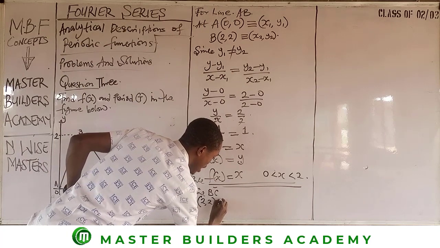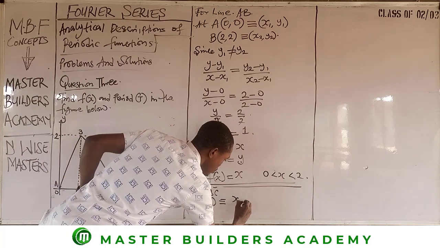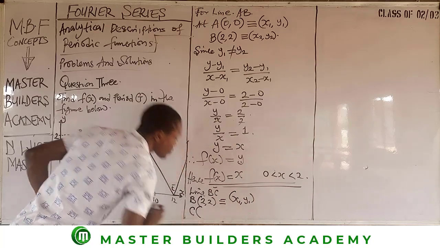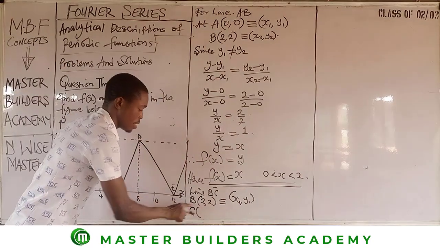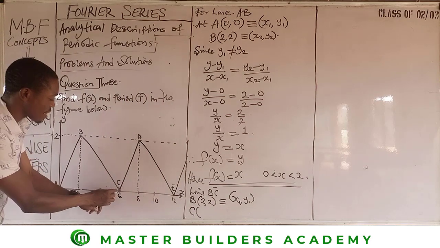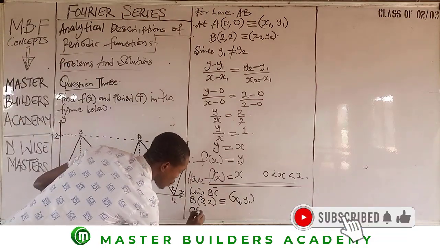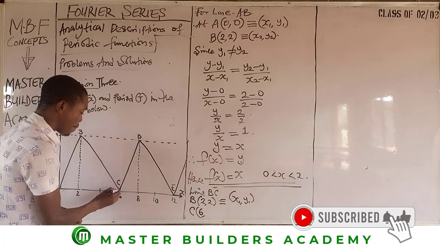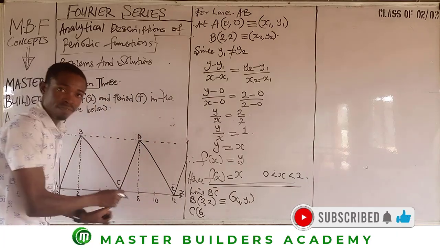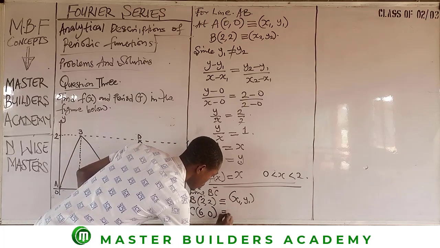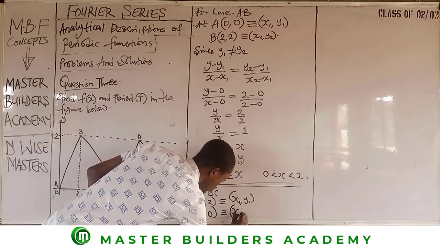And this is now equivalent to x1, y1. Now at C, the value of x has changed to 6. But the value of y here, because this point is in line with the x-axis, is 0. This is equivalent to x2, y2.